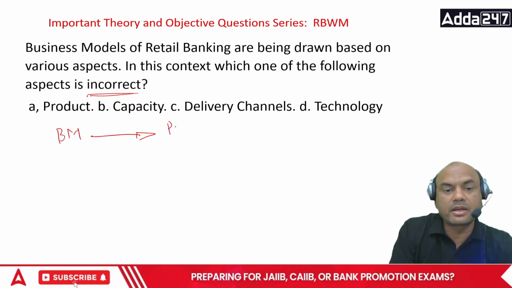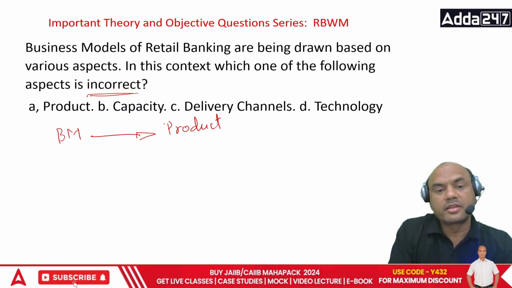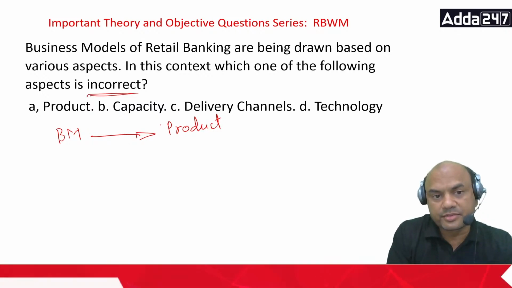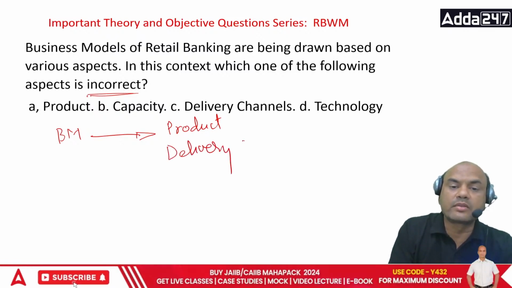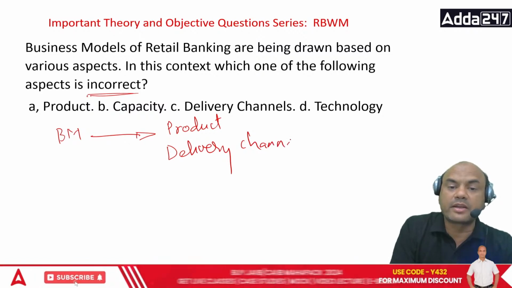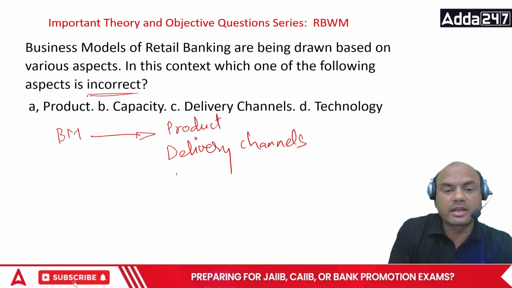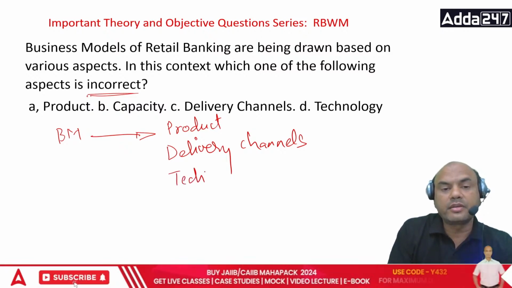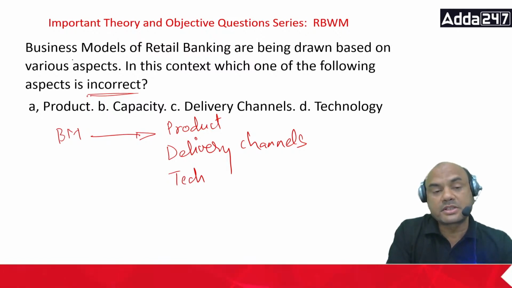Product. Is it dependent? Yes, product is dependent. If I don't have the product, then how will I sell? Right? So product is important. Delivery channels. What are my delivery channels? That I always have to check. Technology level of my bank. Okay. So these three are the points on which your business models are based.